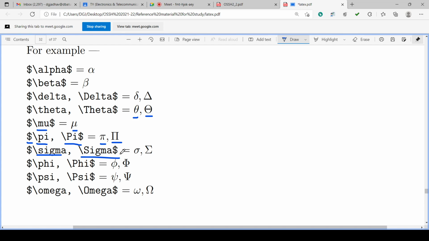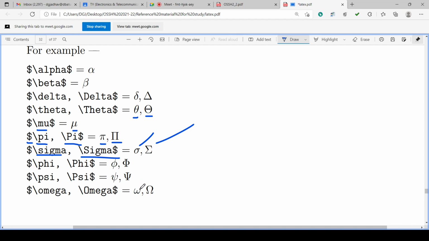So it will generate small sigma and capital sigma. Similarly phi: backslash phi and backslash capital Phi, dollar completes. It is small phi and capital phi. You can pronounce it as phi or phi.